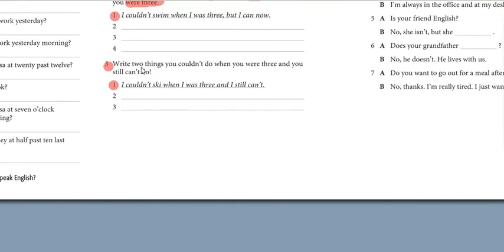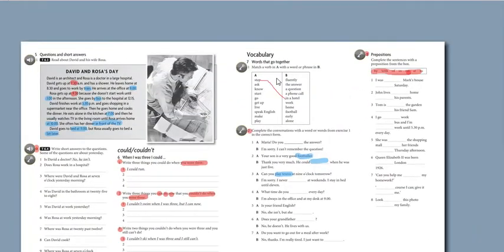And number 3, write 2 things you couldn't do when you were 3 and you still can't do. Example, I couldn't ski when I was 3 and I still can't. So number 2 and number 3, fill in them. There is no answer key for this question.